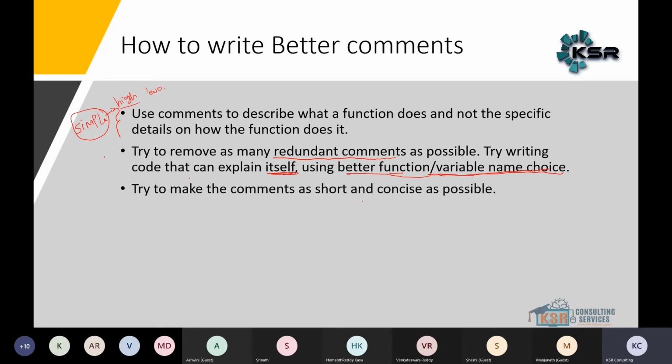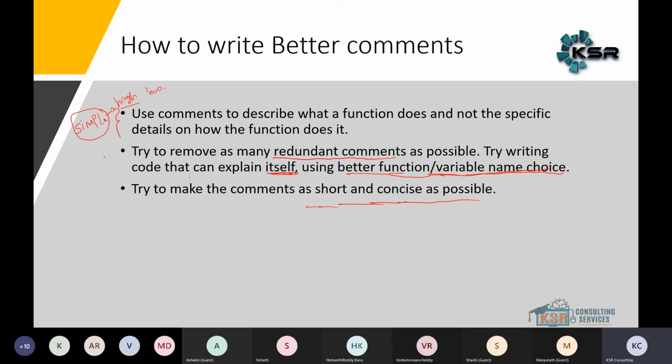And the most important thing, comments should always be short and concise as much as possible. If you write 10 lines of comment, no one will read it. Even if I want to read, I cannot. If you write the comment in a single line, like I am writing a function to impute the missing values, or writing a function to create new variables, it makes sense. Writing a function for new variables with the help of aggregator functions such as sum, mean, minimum value, maximum value. No one will read that.